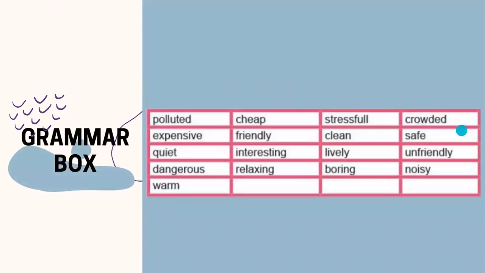Here we have some examples of adjectives we can use to compare some places. Polluted, expensive, quiet, dangerous, warm. Polluted in Spanish is contaminado. Expensive is caro. Quiet, callado. Dangerous, peligroso. Warm, caliente, etc., etc. Stressful, estresante. Crowded, con mucha gente, poblado, etc.